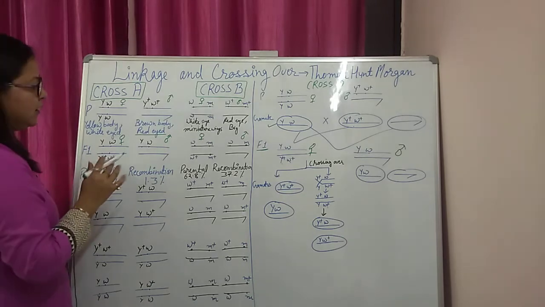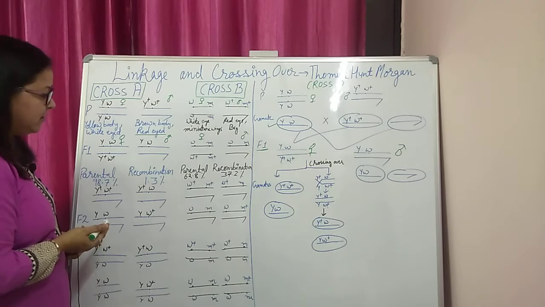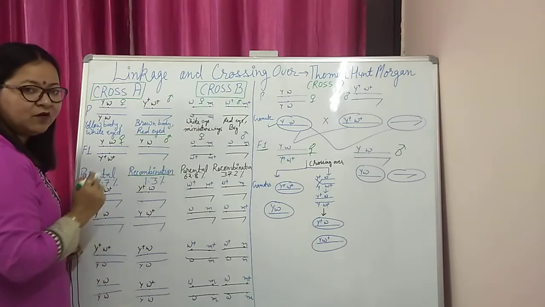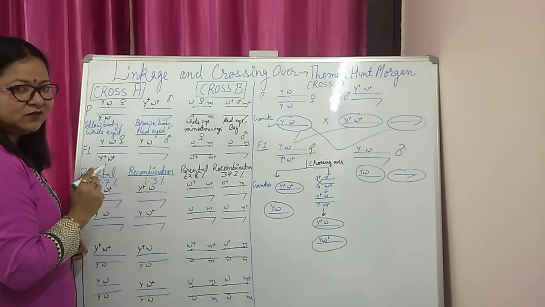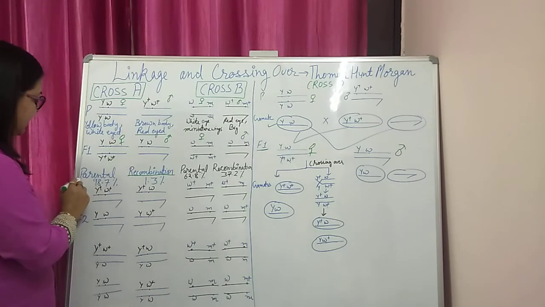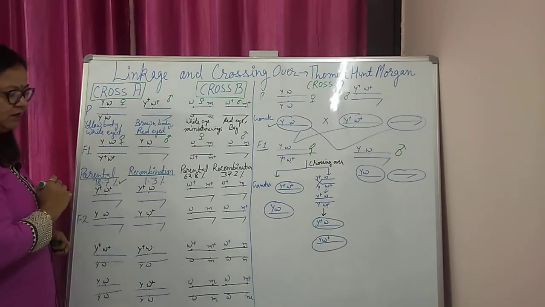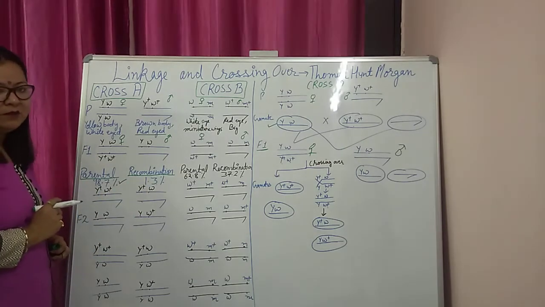Now Morgan performed this dihybrid cross up to the F2 generation. Then he found that the recombinations are not according to Mendel's dihybrid cross, that is 9:3:3:1. Here the parental type is very high, that is 98.7%, and recombinations are only 1.3%.